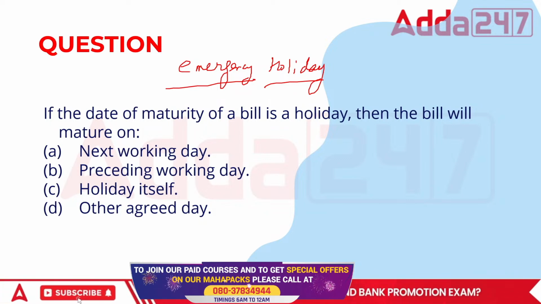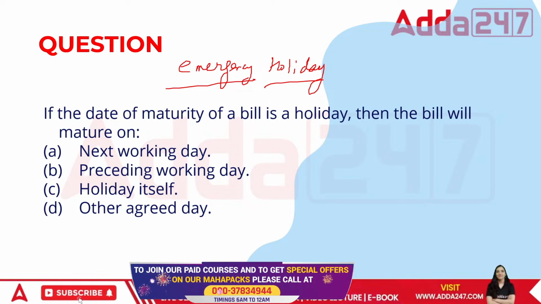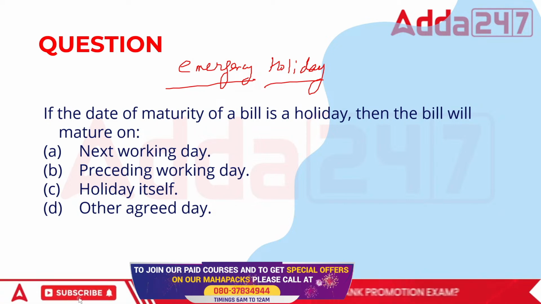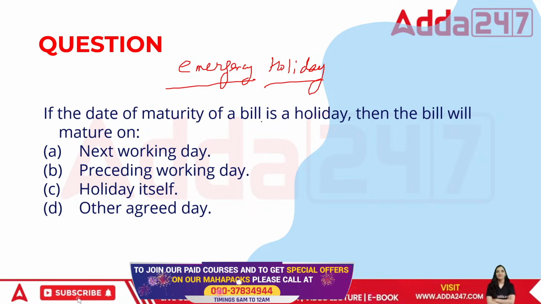But if we know that the particular day is going to be a holiday, for example, we know about 2nd of October, we know about all these dates already. So then there are certain dates which are day offs.